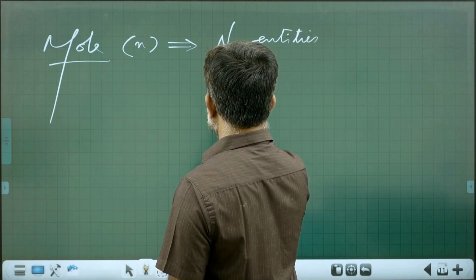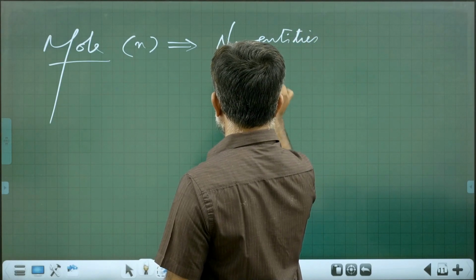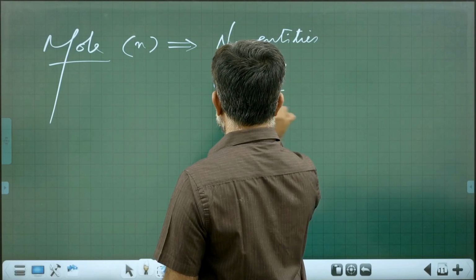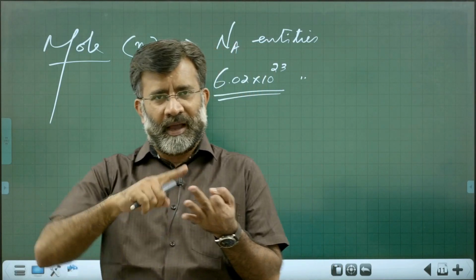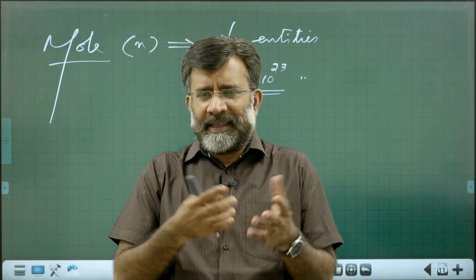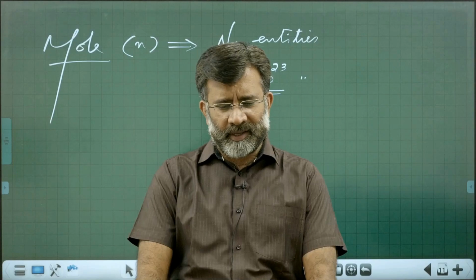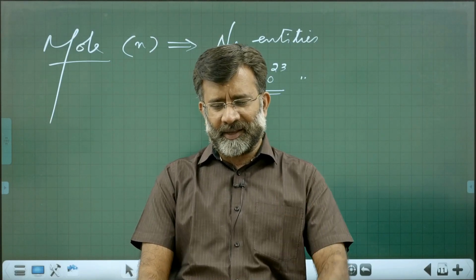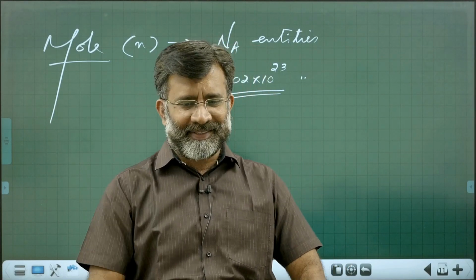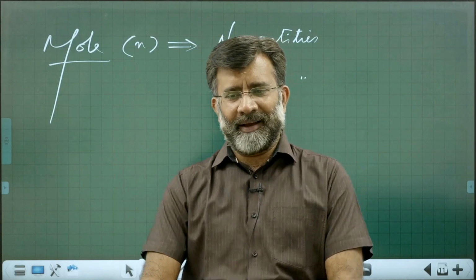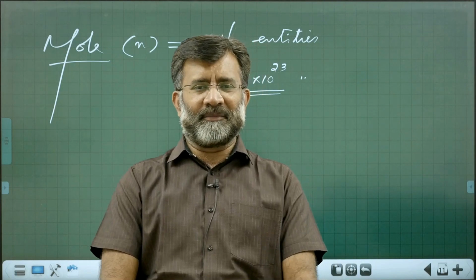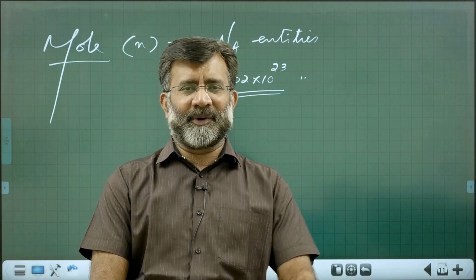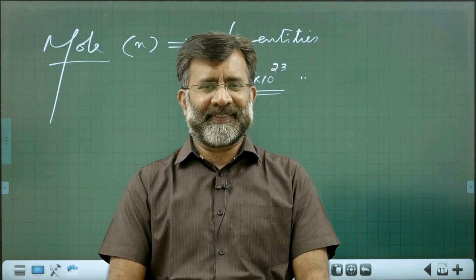Avogadro number, all of you know, is 6.02 into 10 power 23 entities. Entities means atoms, molecules, ions, electrons, protons, anything. Sir, why are you talking about atoms, molecules, electrons, ions? Is it because it's chemistry? No, I can talk about Avogadro number of mangoes, or Avogadro number of eggs, or Avogadro number of anything.